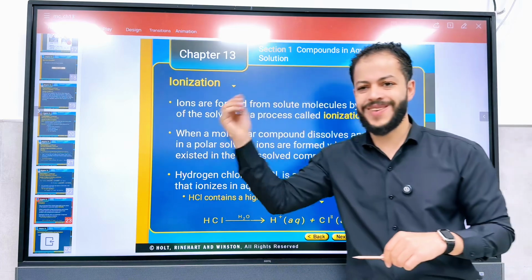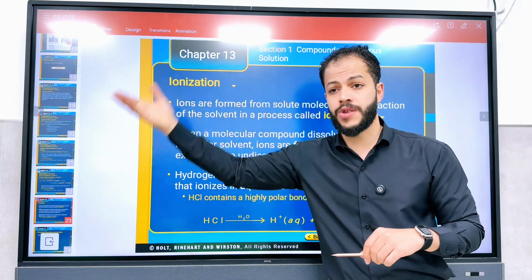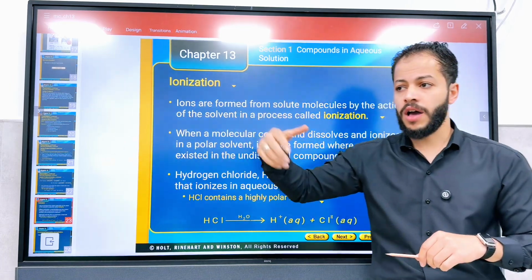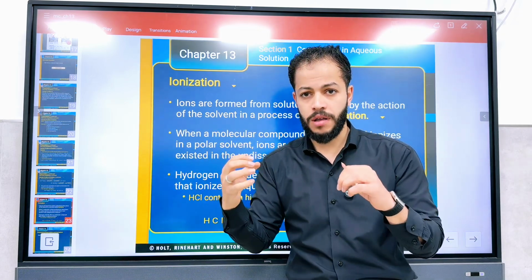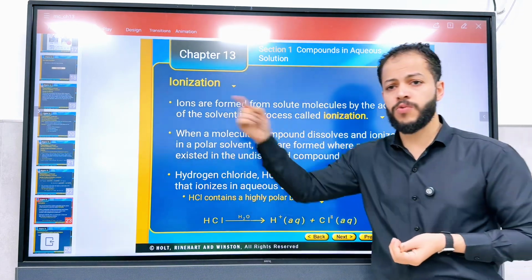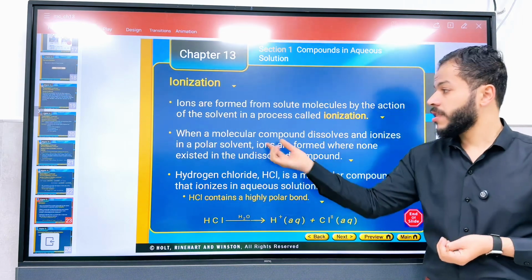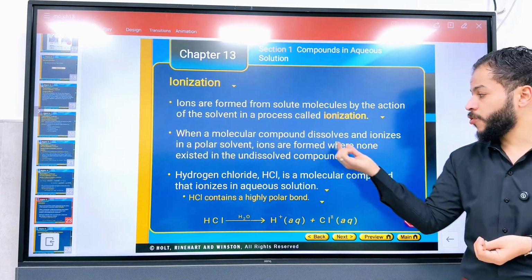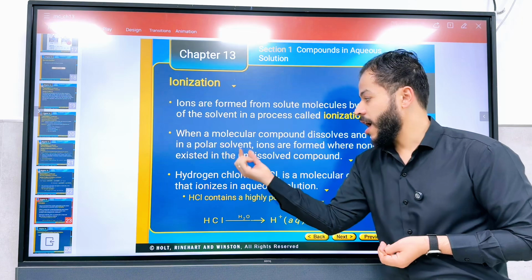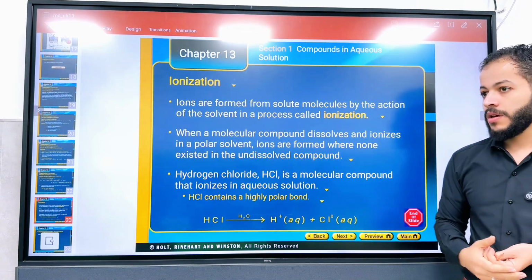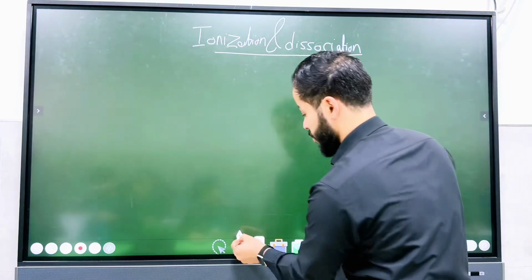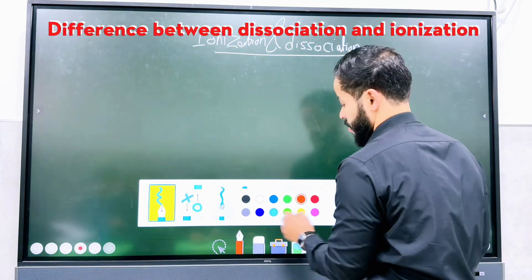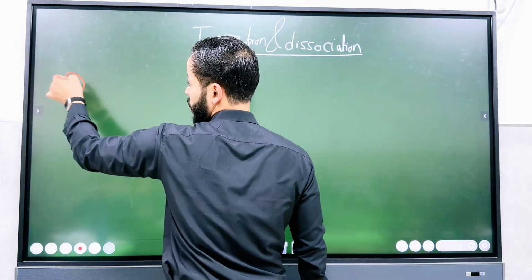In dissociation, the ionic compounds already have the ions in their crystal lattice because they are bonded together by the electrostatic attractions between their ions. In ionization, the ions form because of the polar solvent; ions are formed where none exist in the undissolved compound. We will take some examples. As we mentioned, first let's recall an example of dissociation.